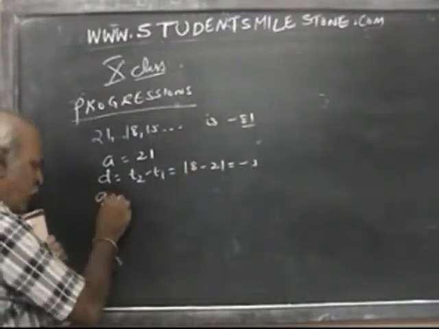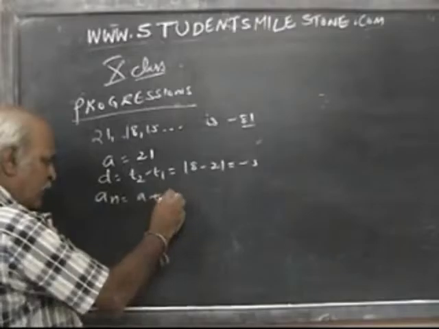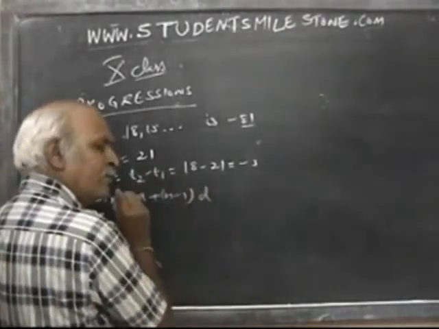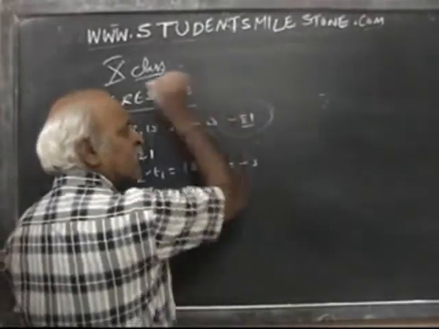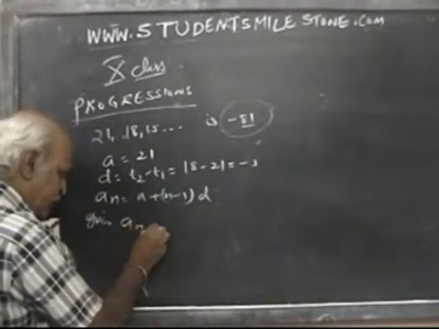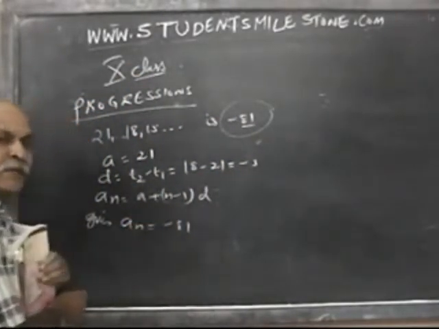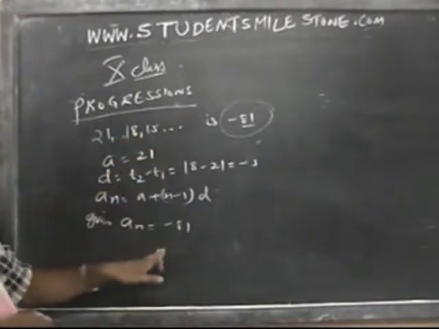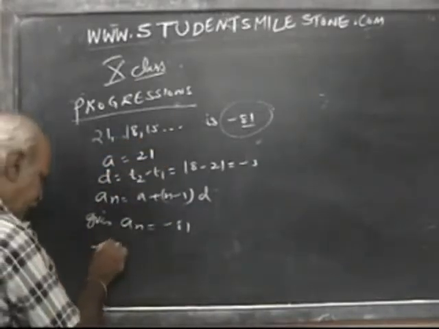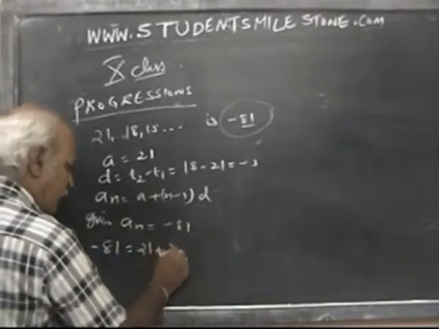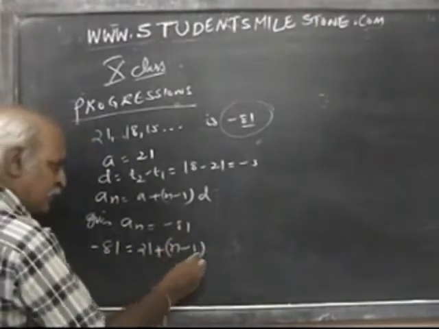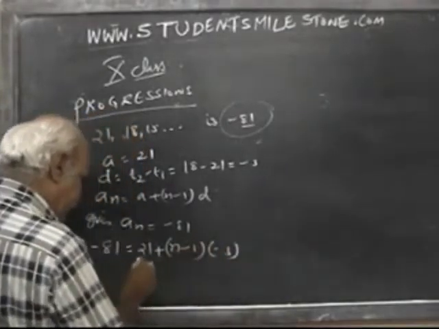Now what is the AN formula? I am writing the formula: A plus n minus 1 into D. Given AN is minus 81. So minus 81 is equal to A value, 21, plus n minus 1 (I do not know the n value) into D, which we got as minus 3.